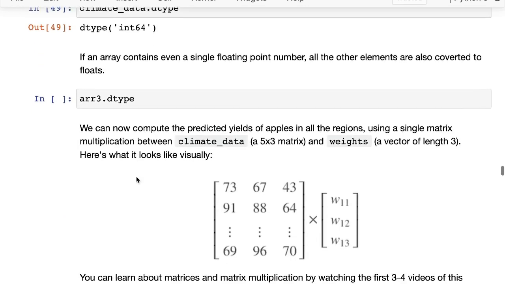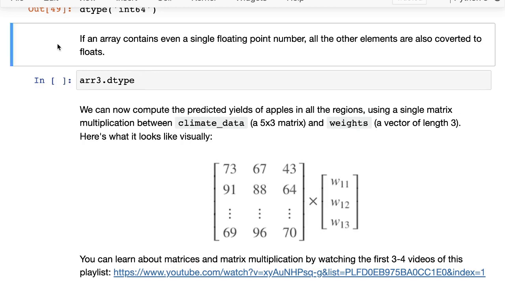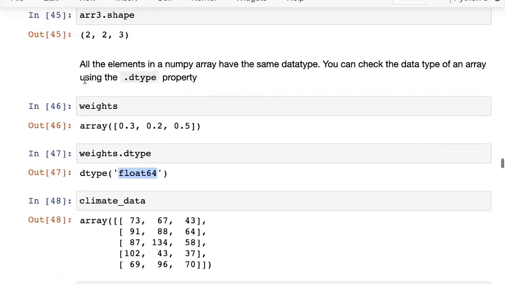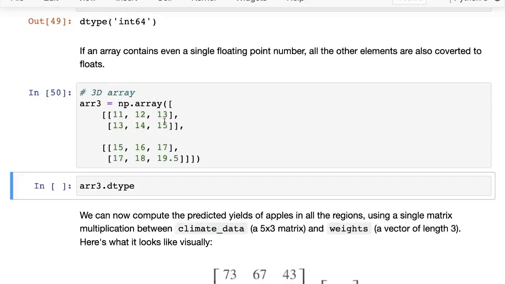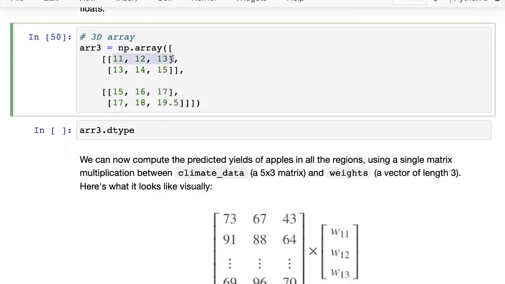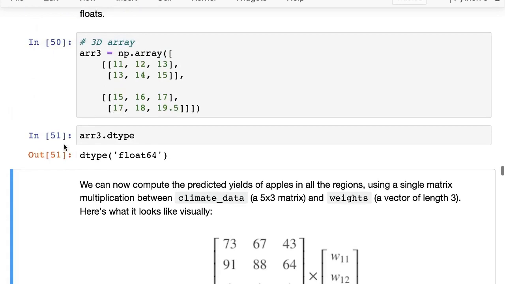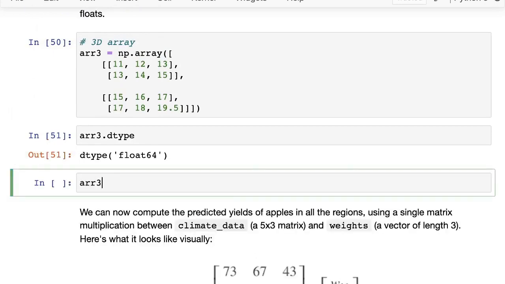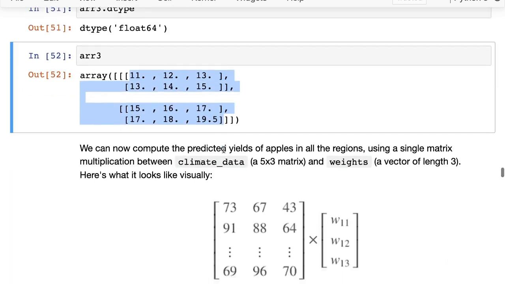Okay. One interesting result from this is that if an array contains even a single floating point number, then all the other elements are also converted to floats. So for instance, the way we defined array3, let me just grab that once again. Here we defined array3 where all of these numbers are integers, but the last one is a floating point number. If you check the dtype, that turns out to be float. And even when you print it out, you will notice that all these numbers have been converted into floats.